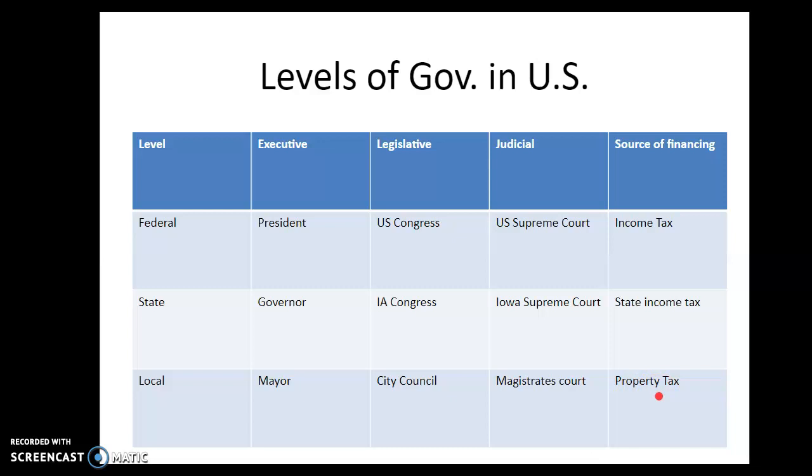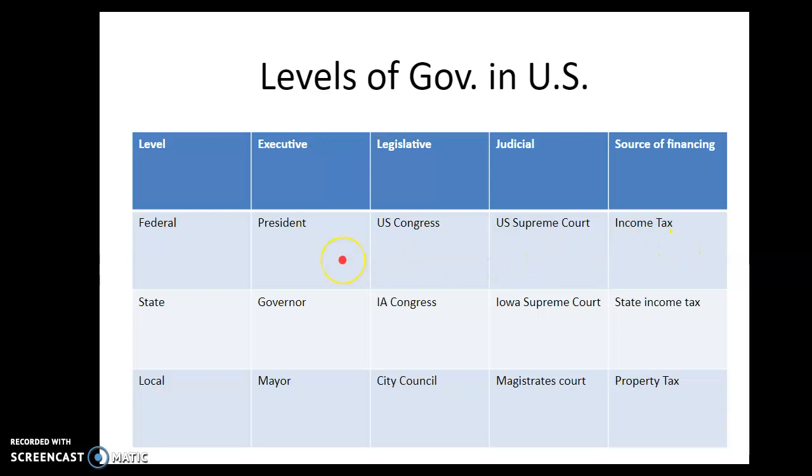So when you buy a home or you own land, own farm ground, you are paying property taxes, and that is how our local government gets their money to repair roads and so on and so forth. State income tax is how the state gets their money to repair roads and state parks, and so forth. Same thing with federal.